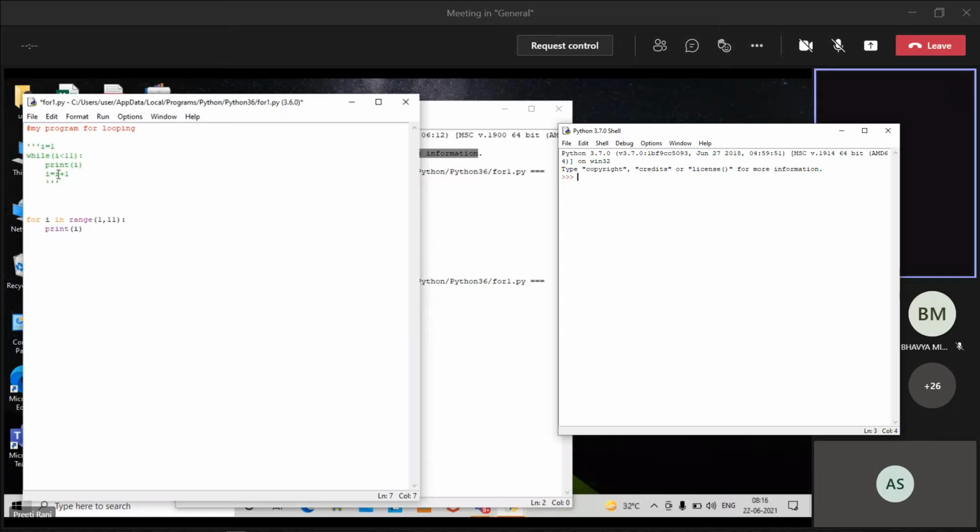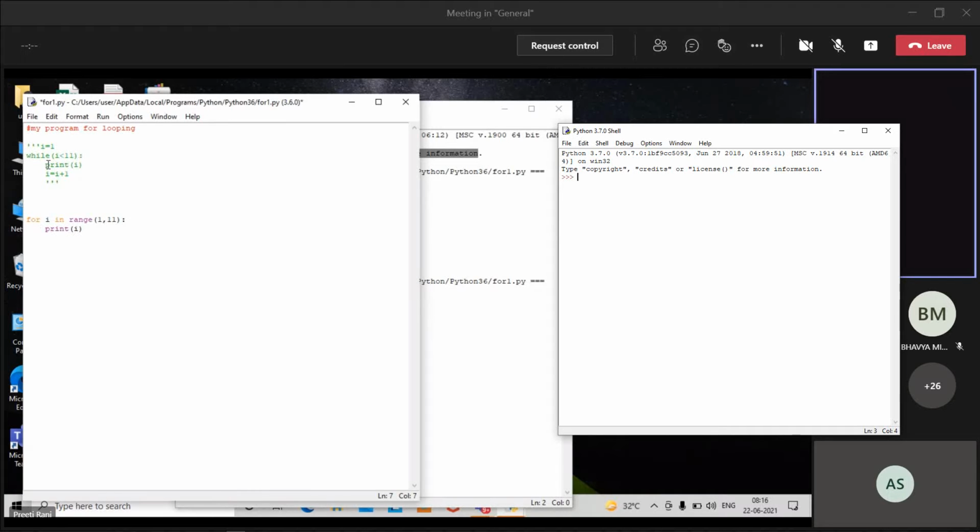By using the hash, it will ignore each and every line. But if there are multiple lines, then we put apostrophe 3 times. Okay, this is called the multi-line comment. Then I'm writing for I in range.